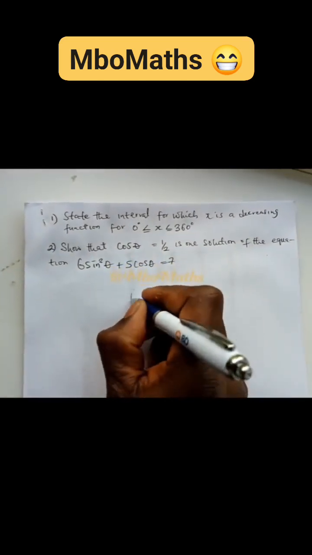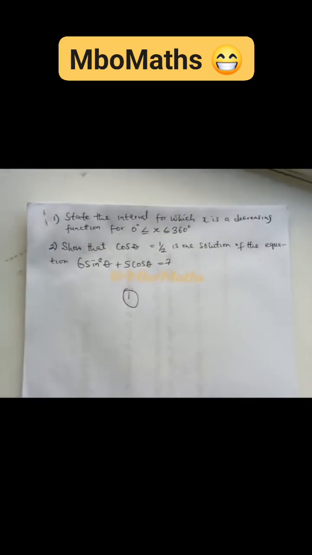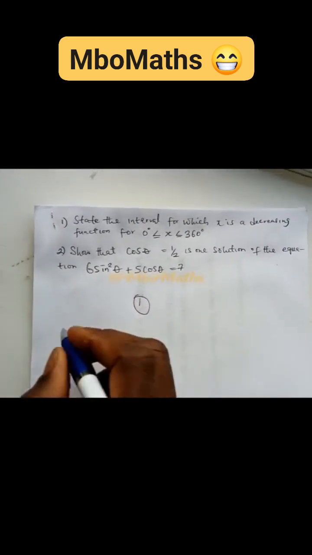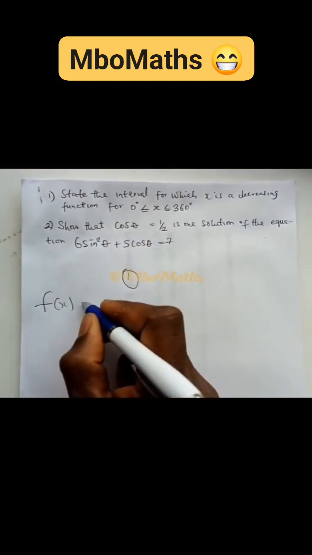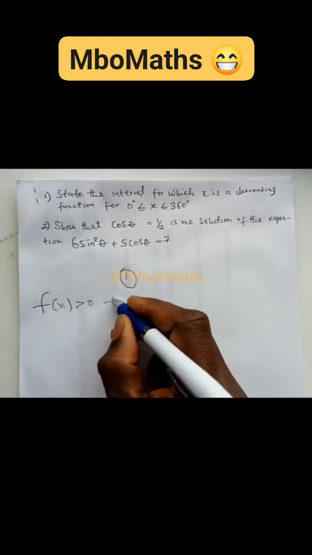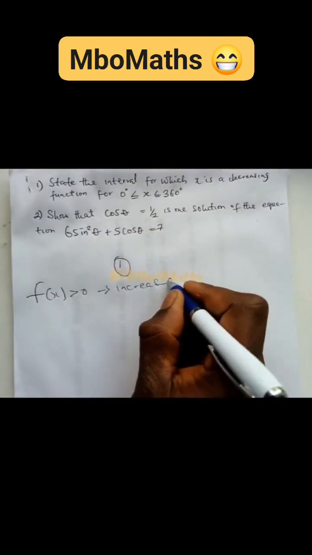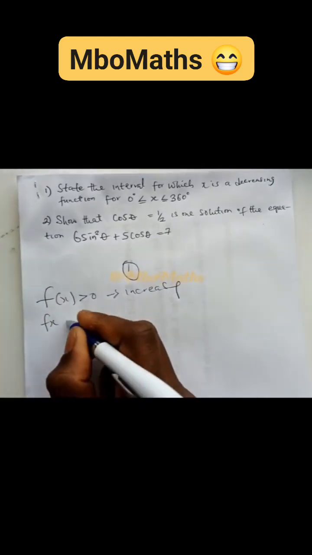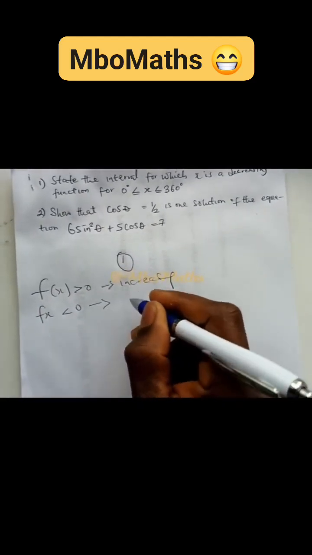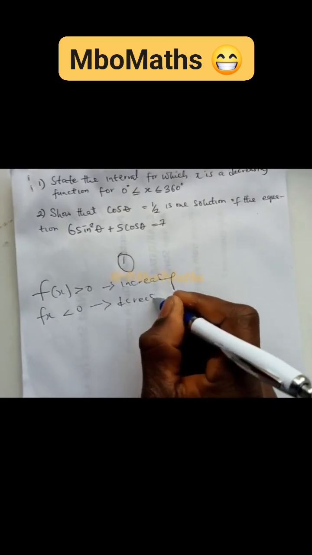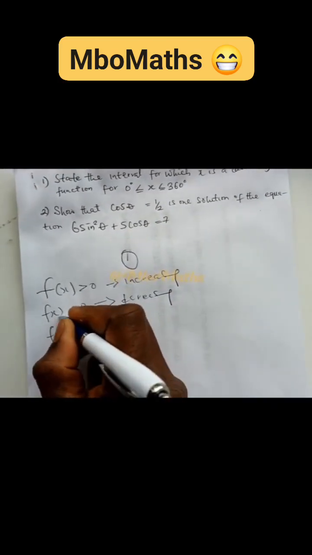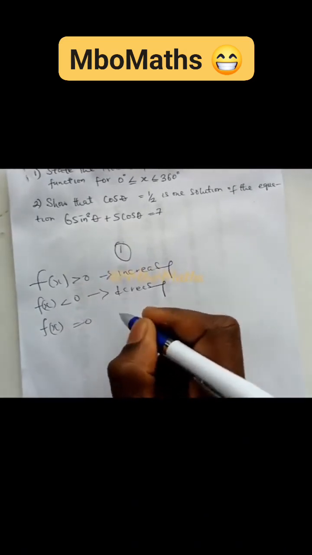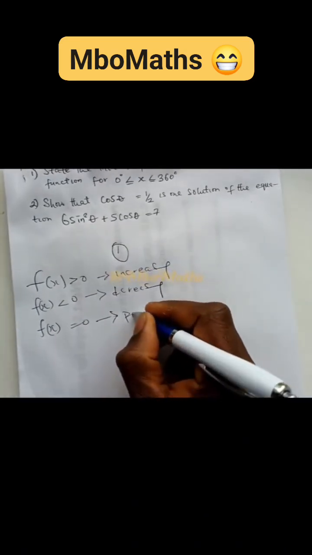The quick one, let's look at number one. Number one says, state the interval for which s is decreasing. And we all know that for a decreasing or increasing function, when f'(x) is greater than 0, this function is increasing. When f'(x) is less than 0, this function is decreasing. And when f'(x) equals 0, this is where we call a stationary point.